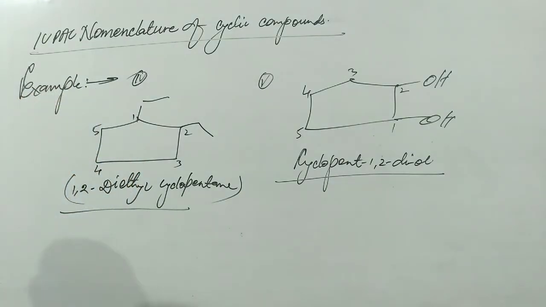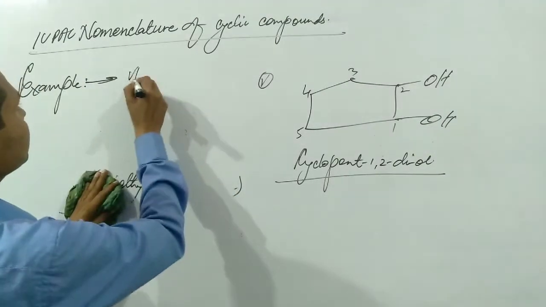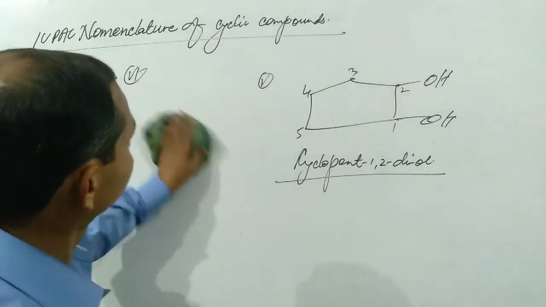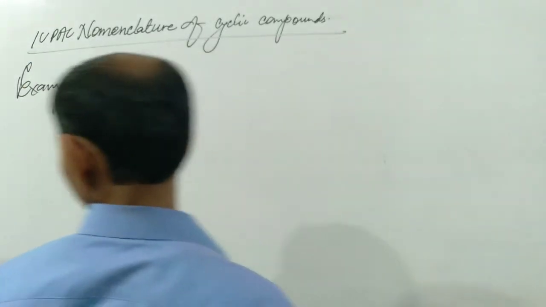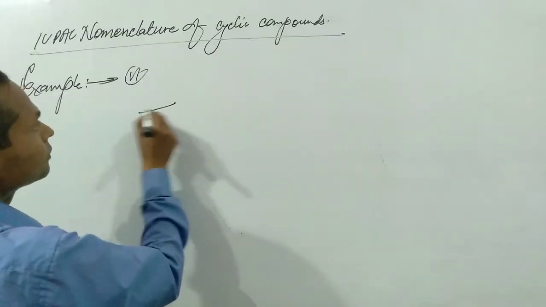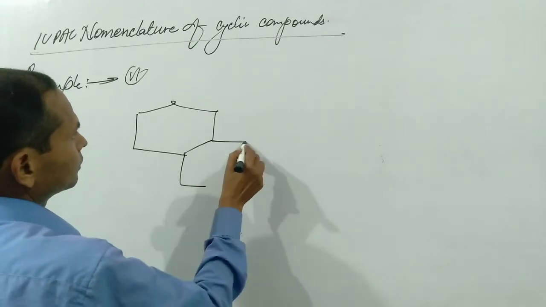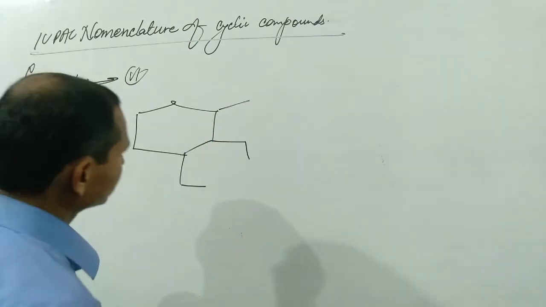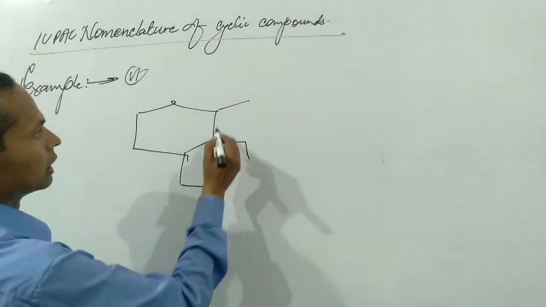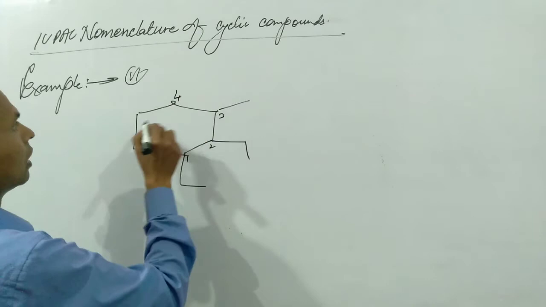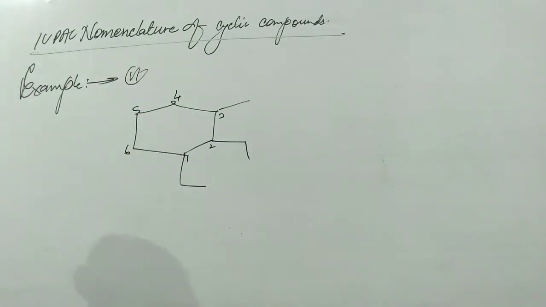Another example. The total number of carbon atoms in this ring is 6.